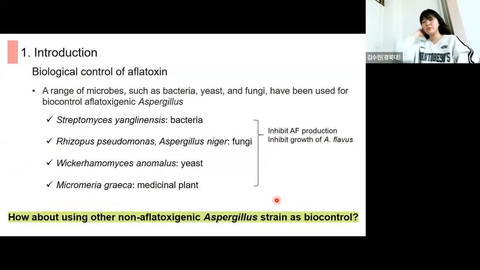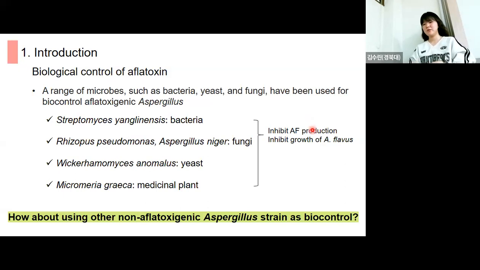Nowadays, researchers are very focused on this control. A range of microbes such as bacteria, yeast, and fungi have been used for biocontrol of aflatoxigenic Aspergillus. These have been studied in recent days, and were reported to inhibit aflatoxin production and growth of Aspergillus flavus.